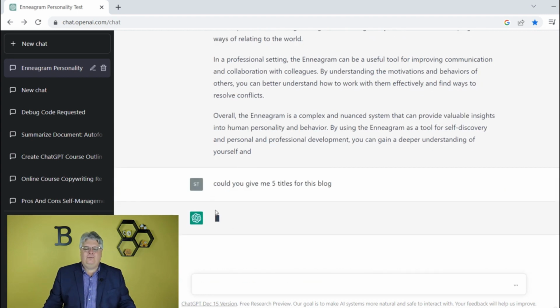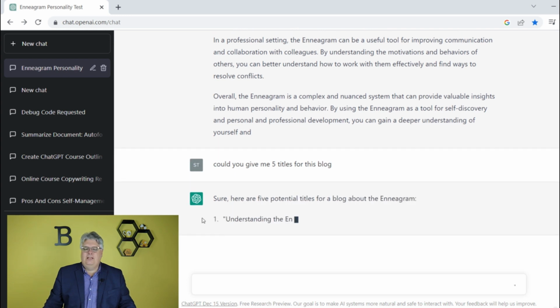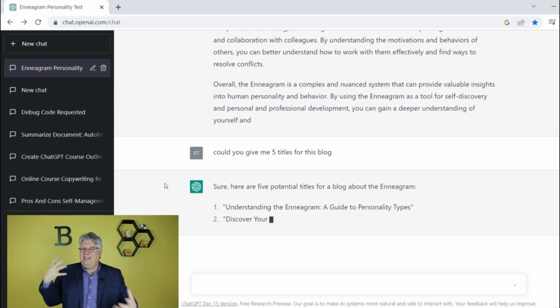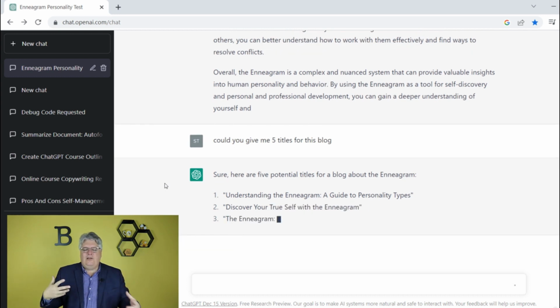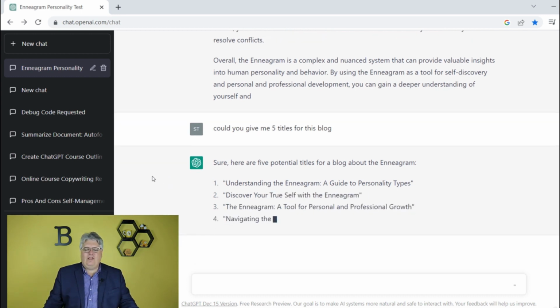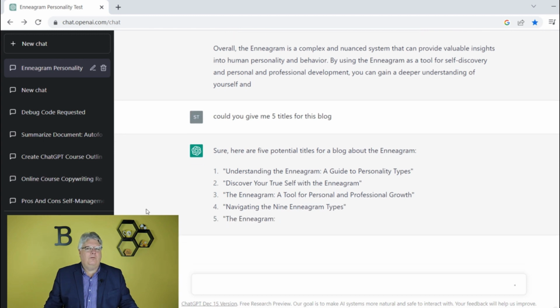Give me 5 title ideas for the blog, because sometimes you're just trying to generate ideas, and that's the last hot tip: using ChatGPT to give you things like titles or generate ideas or things of that nature as well. So it thought about it a little bit. Now here's 5 blog titles. Now I could try to really think of different things, brainstorm stuff, but I could look at these 5 titles. Maybe I'm writing a report or a subject line for an email, whatever it might be, and I could ask it for some potential titles or ideas.